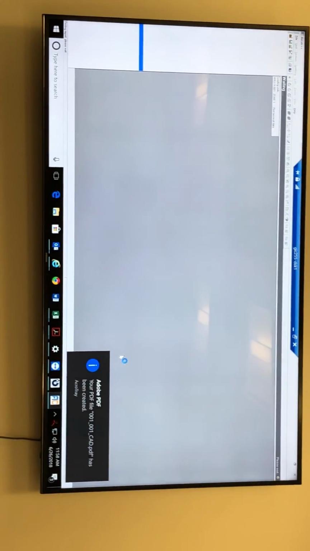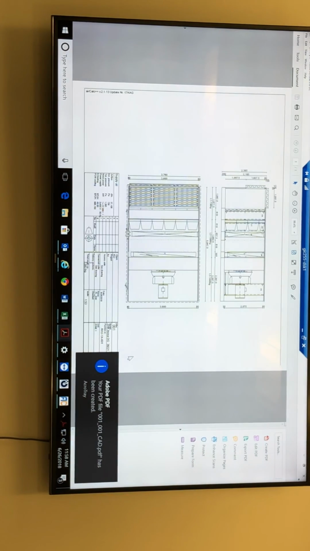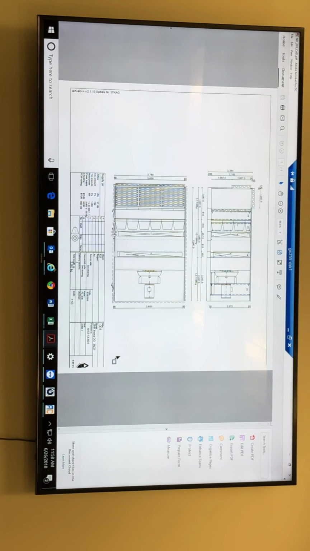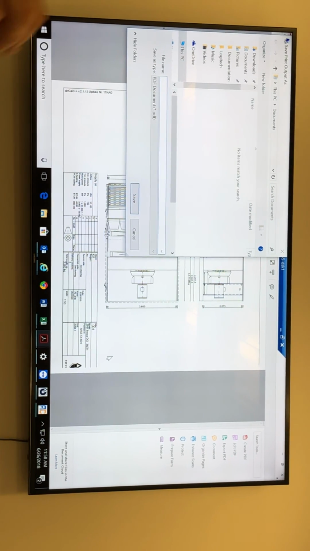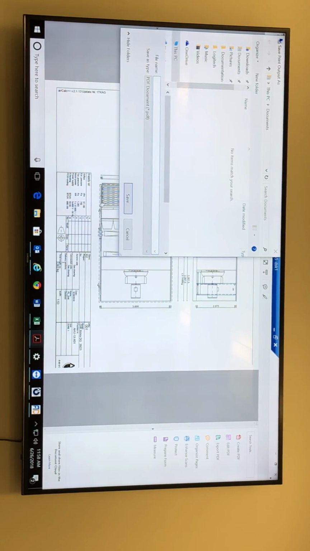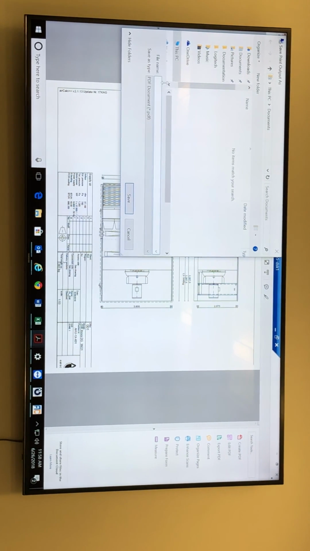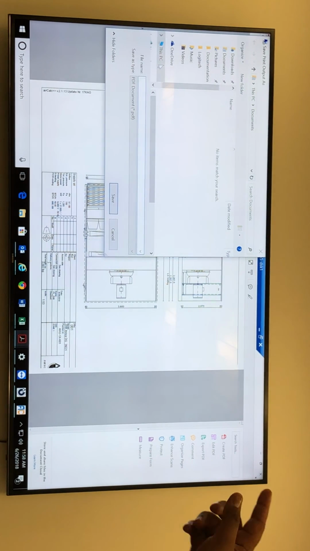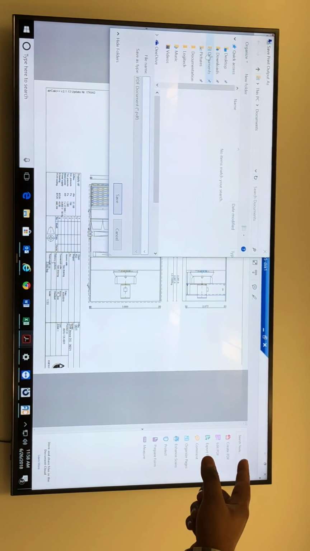It's PDF, so it's taking time. If you are directly printing, it will be less. It will print a separate page, separate page for each and every one: one for drawing, one for fan curve, one file for this one. Oh, okay. Then you have to combine it separately. In the downloads.